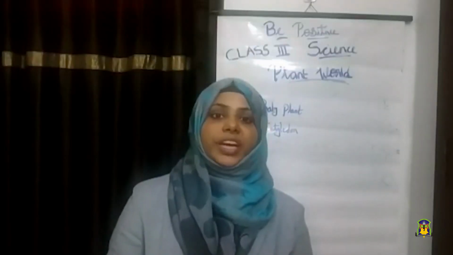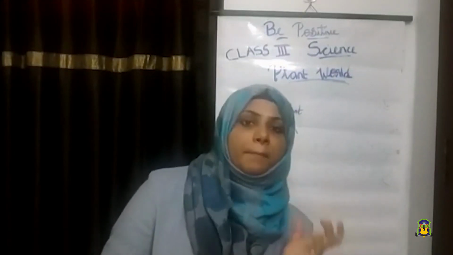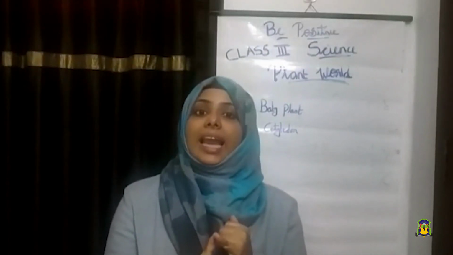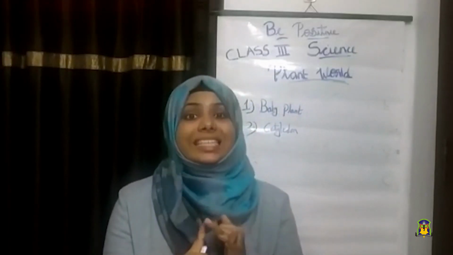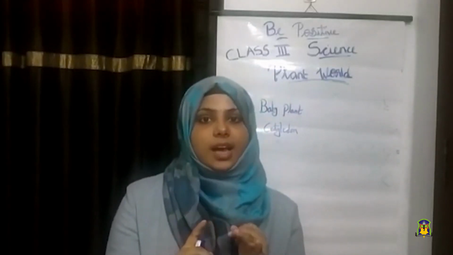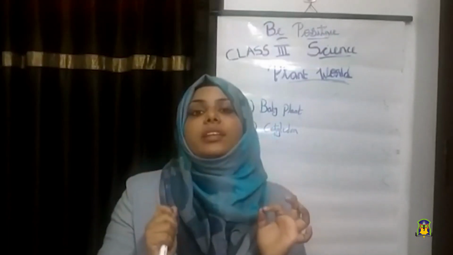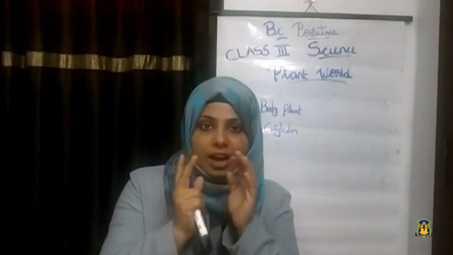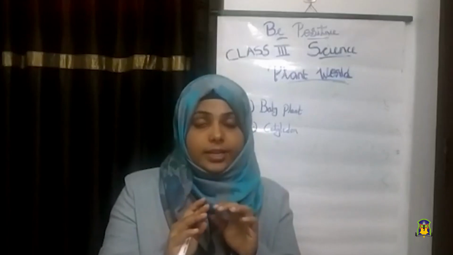So children, today we studied the structure of the seed. A seed has many parts. The first one is tiny hole. Tiny hole allows water to enter into the seed. The second one is scar. What is scar? The scar is the part where the seed is attached with the fruit. And the third one is seed coat. It protects the entire seed.